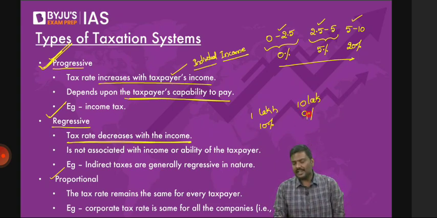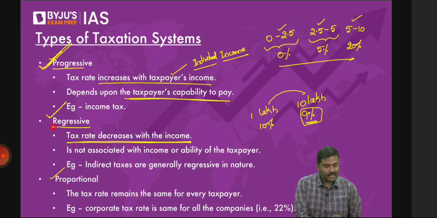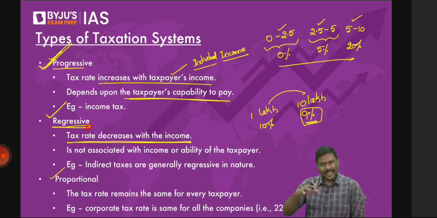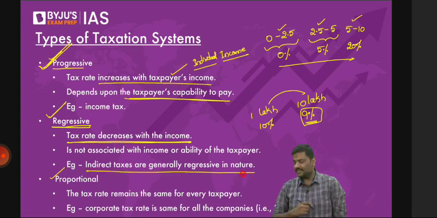Now don't you think from this situation to this situation, there has been a change in the income. There has been a rise in the income, but the tax rate applicable has become lower. That is a regressive taxation structure. In case of any economy for that matter, and you can apply this to India, indirect taxes are generally regressive in nature. Remember that statement.